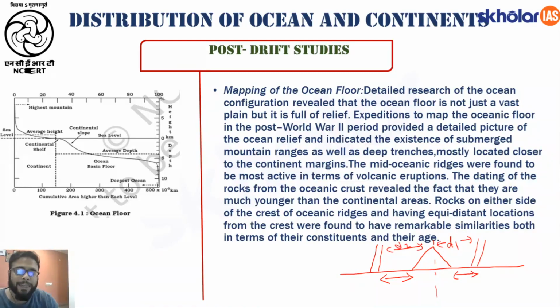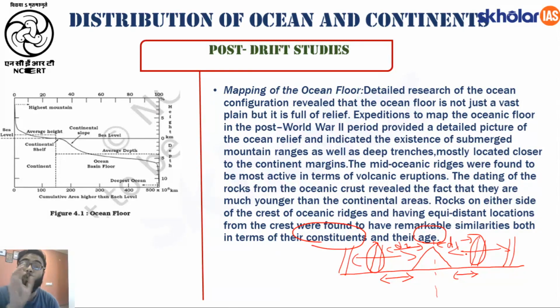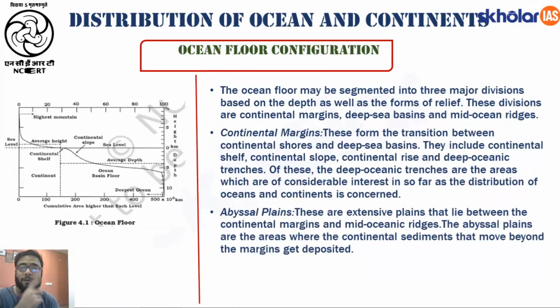So it is seen that the rocks which are equidistant from the mid-oceanic ridge, suppose these are R1 and R2, will have similarities both in terms of constituents as well as ages. Similarly, if there is a rock layer here and a rock layer here, and both are equidistant from the mid-oceanic ridge, they will have similar characteristics, right? Why it happens, we will understand when we talk about the seafloor spreading theory. Fine. Now let us talk about the configuration of the ocean floor.